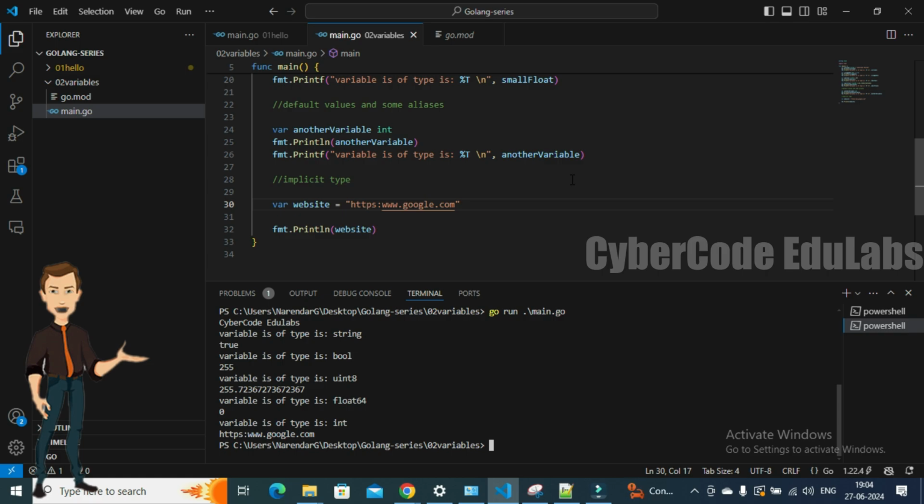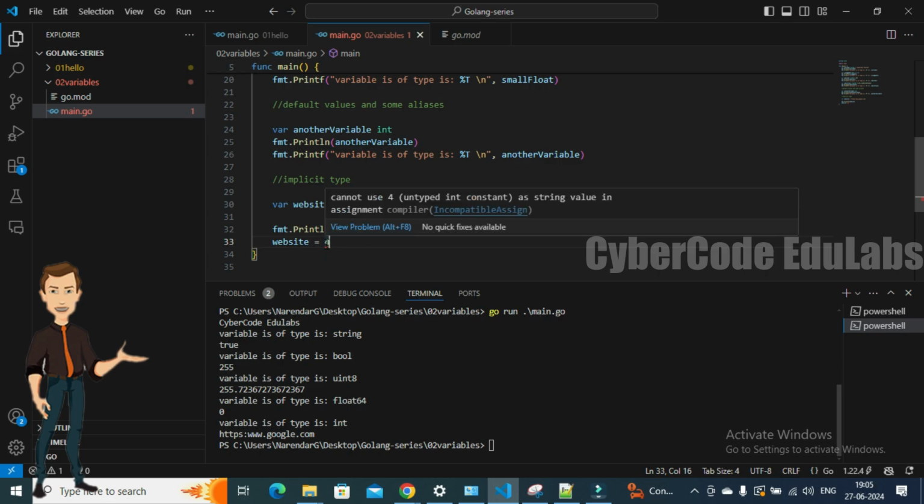But definitely if you later try to do something like website equal to 4, obviously it is going to give me an error. It cannot use 4, since I'm trying to change the type, so it won't allow us. Because it has already treated it as a string type, it cannot change it for us.